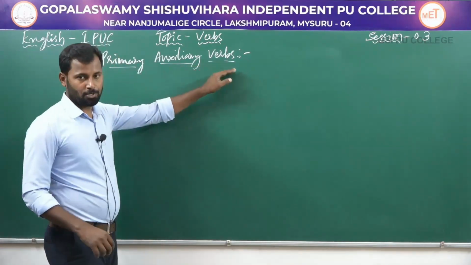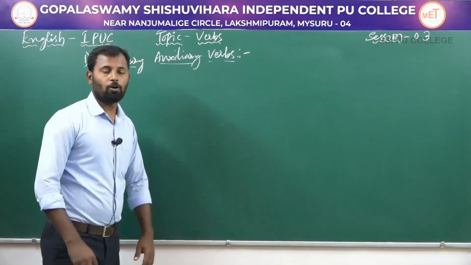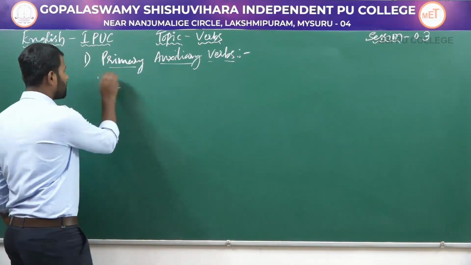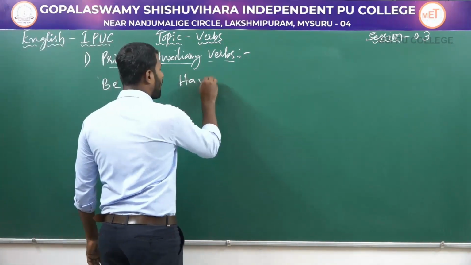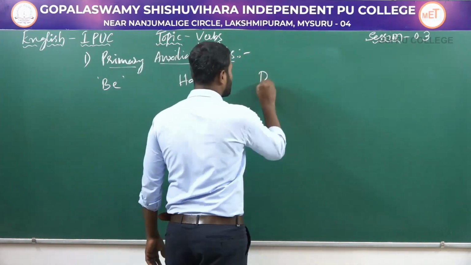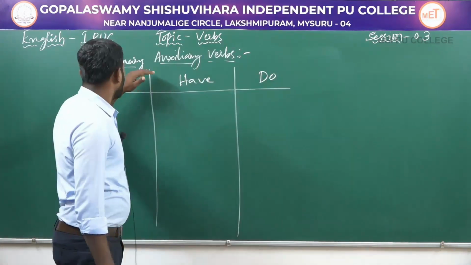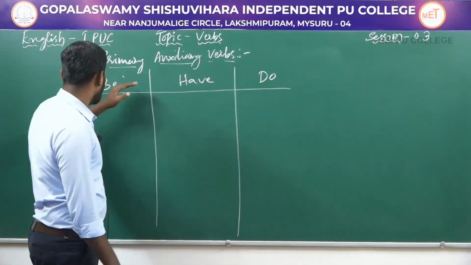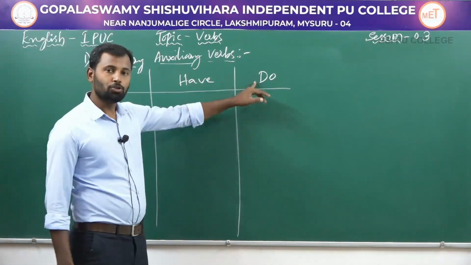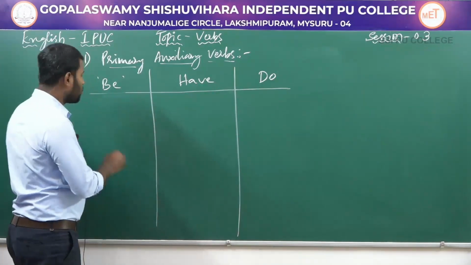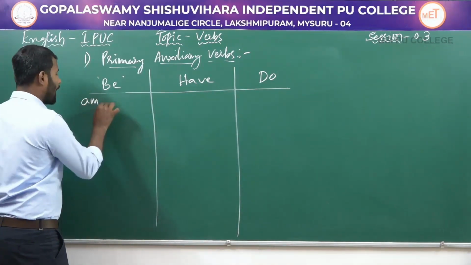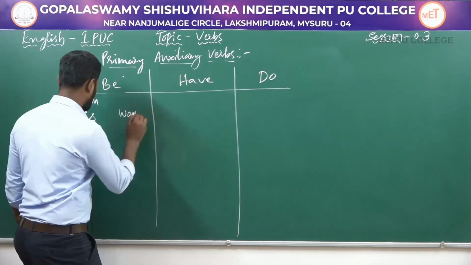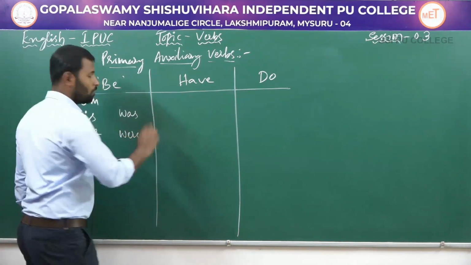Primary auxiliary verbs. These primary auxiliary verbs come under the forms of be, have, and do. So under be form you have am, is, are, was, and were.